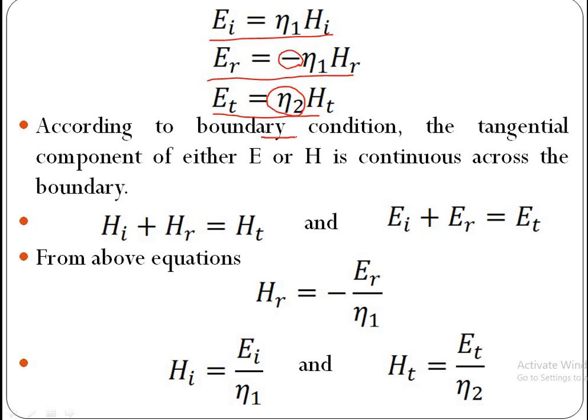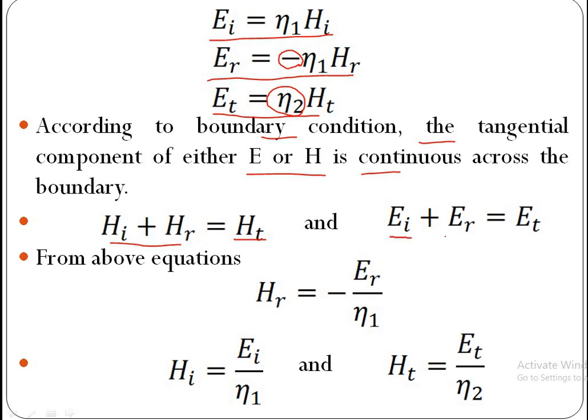According to the boundary condition, the tangential component of either electric or magnetic field is continuous across the boundary, hence the field on one side is equal to the field on the other side. In medium 1, the field is HI plus HR, the field in the second medium is HT, hence HI plus HR is equal to HT.